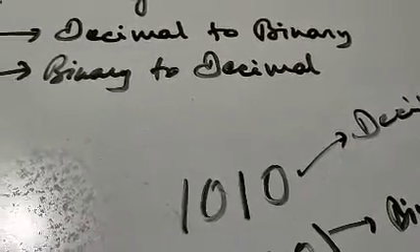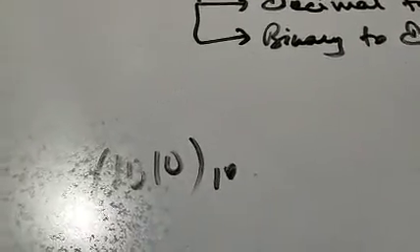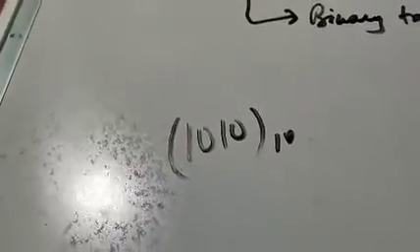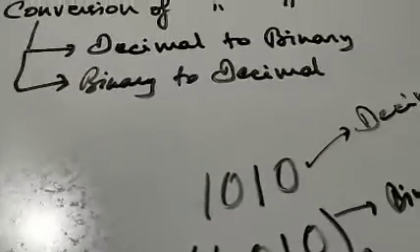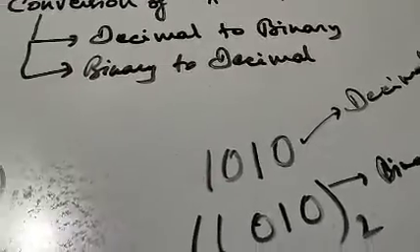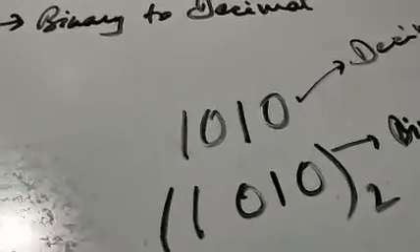So if a number with base 10, or simply a number, is written, it is understood that it is base 10. The default number system is base 10. But we can make it into binary, and when you write a binary number, you must write the base 2. Otherwise, it will not be considered a binary number.